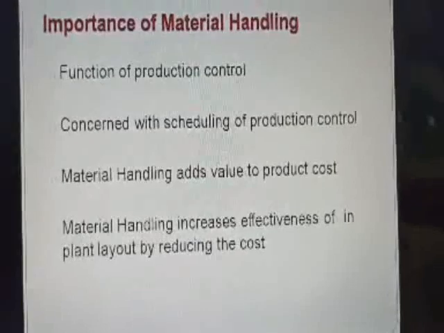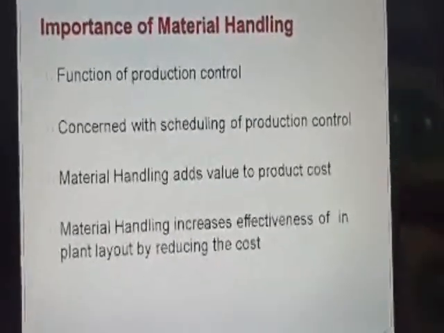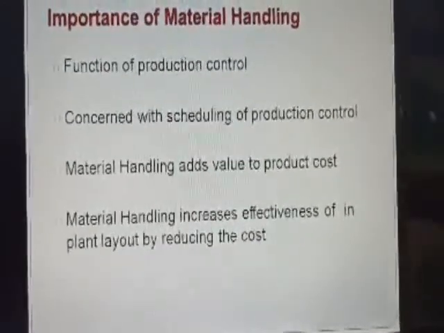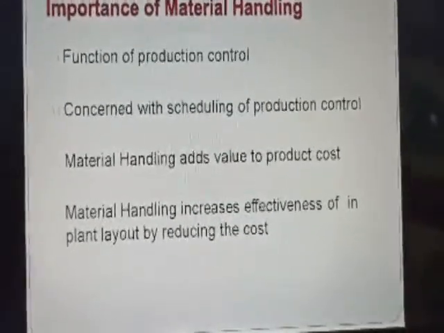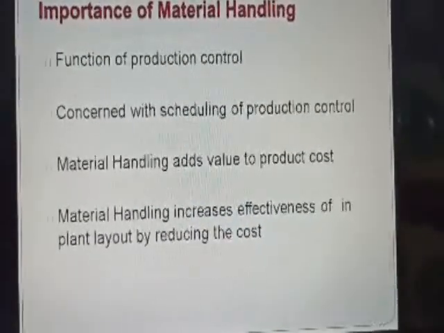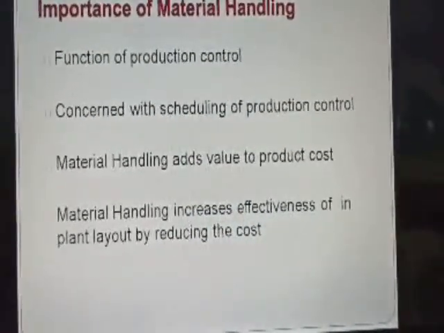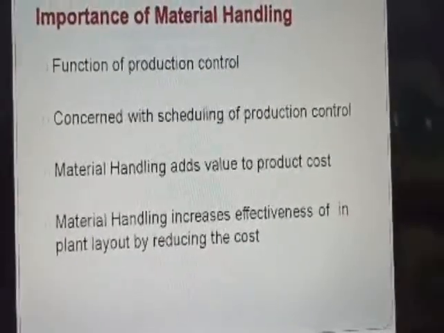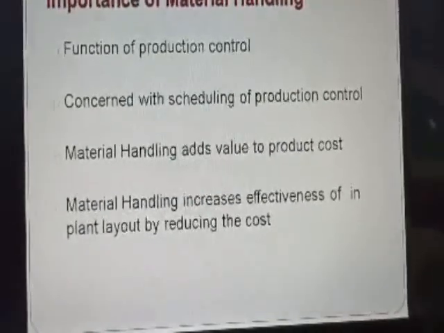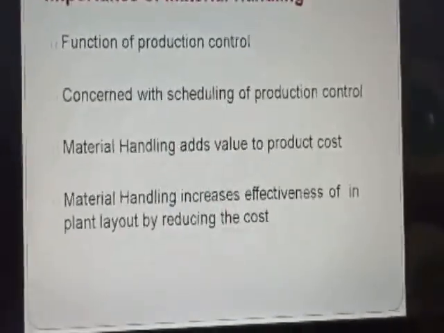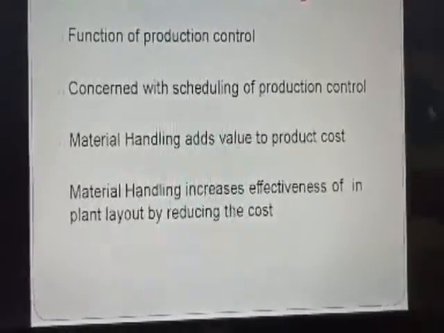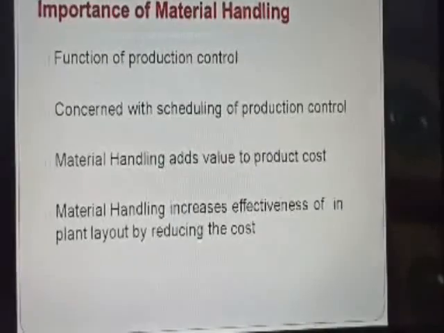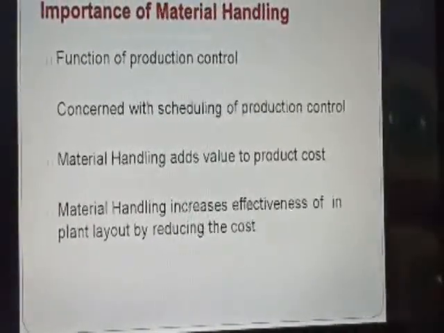If you can handle the materials in a good way, wastage is reduced, so the cost of production is also reduced. Material handling increases effectiveness in a plant by reducing the cost. It says that by reducing the material wastage, we can reduce the cost. I mean to say that by increasing the efficiency of material handling, we can reduce the cost of materials.